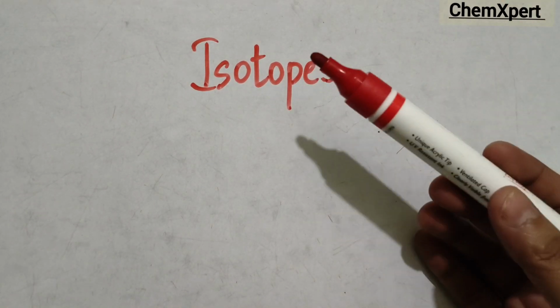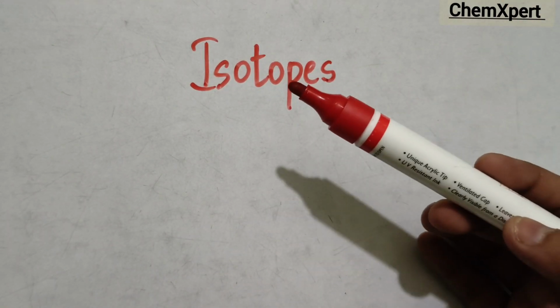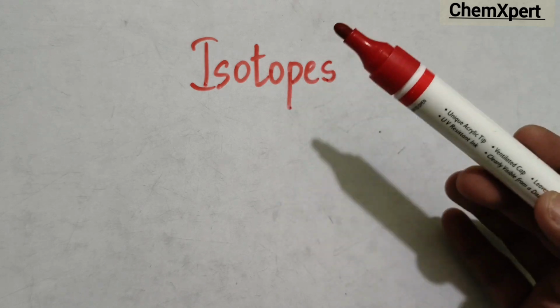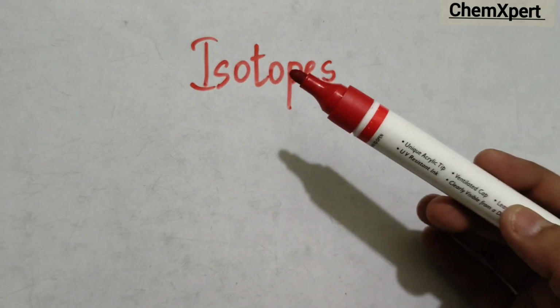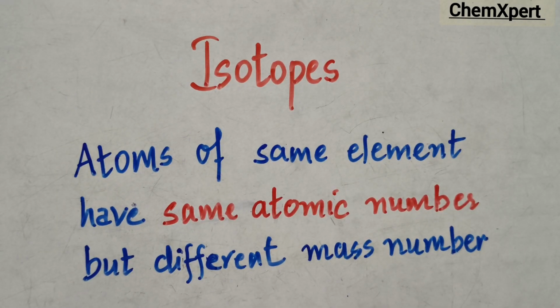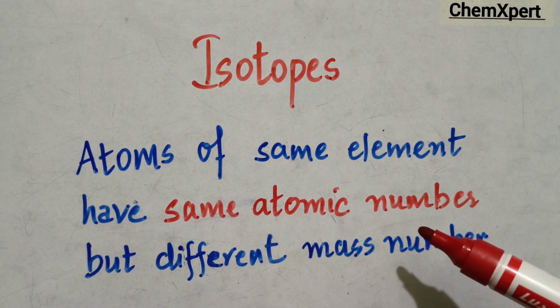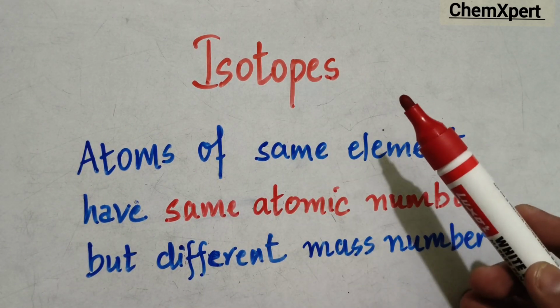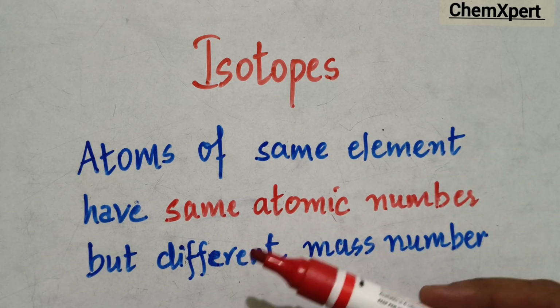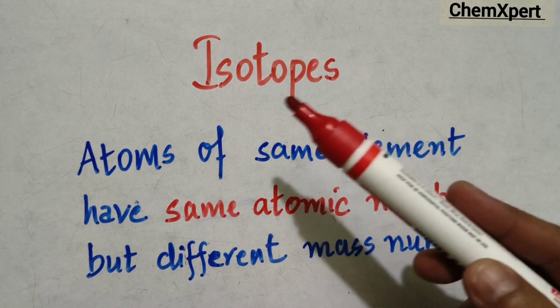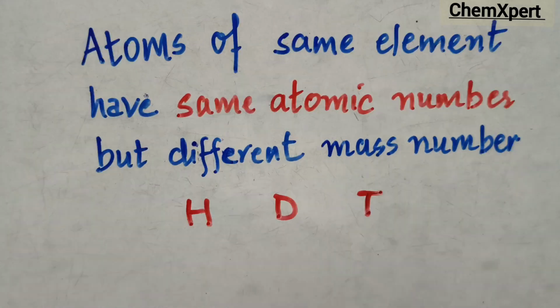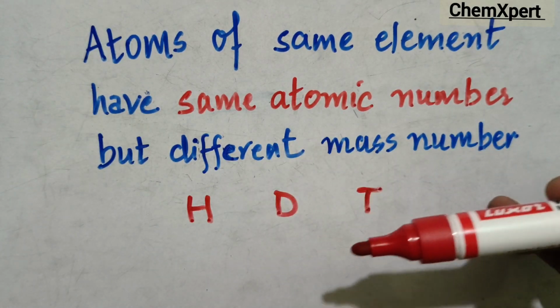Hello everyone, in this video we will discuss the topic of class 9 science, atom and molecule, and this important topic is isotopes. So atoms of same element have same atomic number but different mass number. So element same होगा, उसका atomic number भी same होगा, but उसका mass number अगर different है तो उस pair को हम isotope बोलेंगे. For example, there are three isotopes of hydrogen.